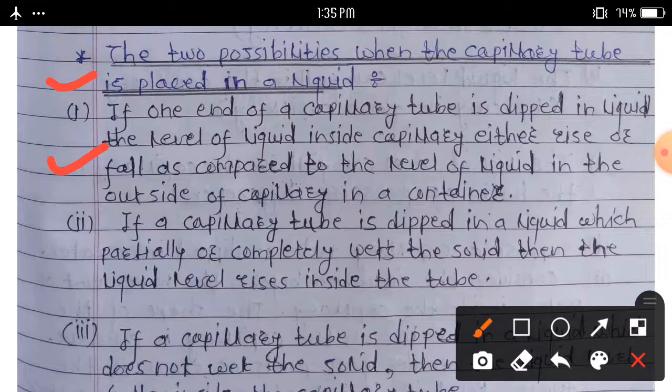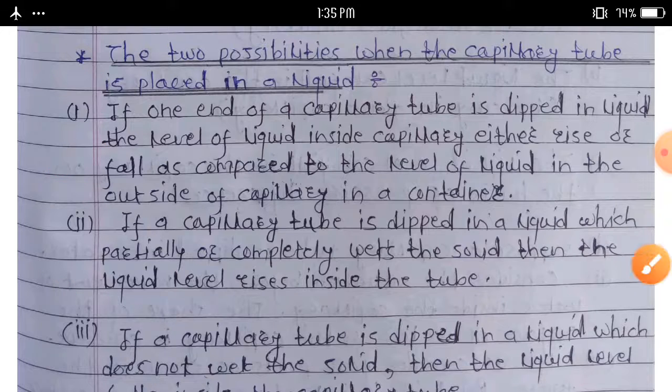If one end of a capillary tube is dipped in a liquid, the level of liquid inside the capillary will either rise or fall as compared to the level of liquid outside the capillary in the container. First case: if a capillary tube is dipped in a liquid which partially or completely wets the solid, then the liquid rises inside the tube.